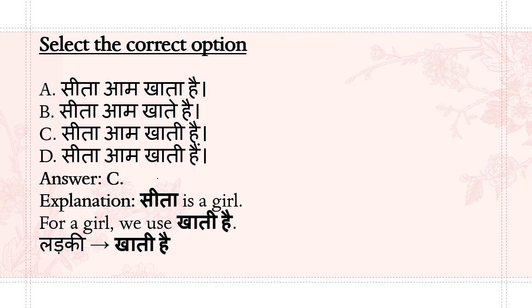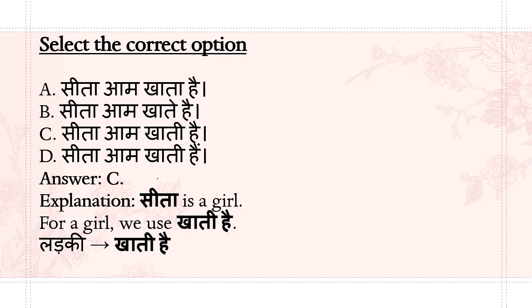So now read the options and select the correct answer. सीता आम खाता है. सीता आम खाते हैं. सीता आम खाती है. सीता आम खाती हैं. So now you know the rule. If it is a girl, what has to be used, tha or thi, hai. You know when to use hai or hain. Correct? So now select the correct option.